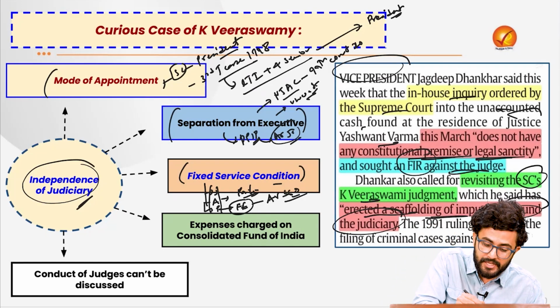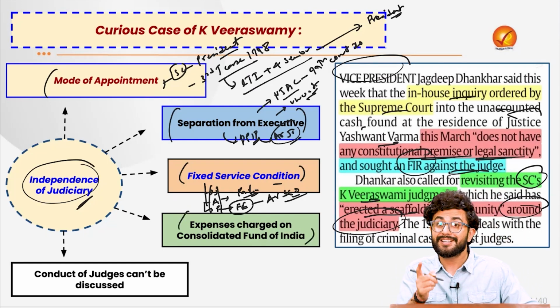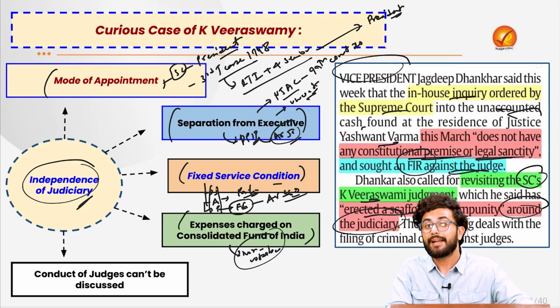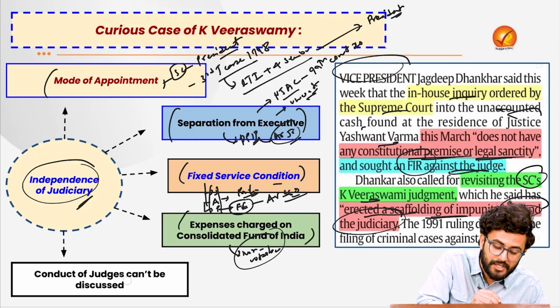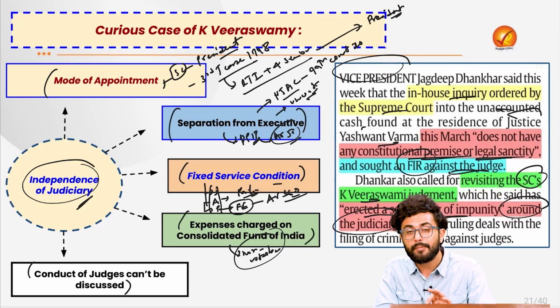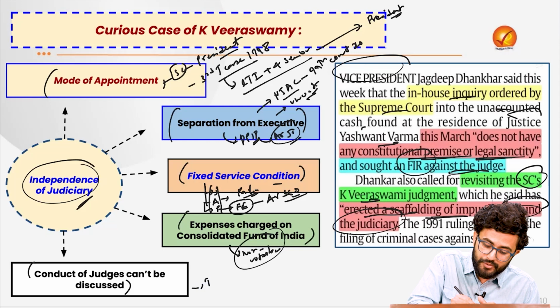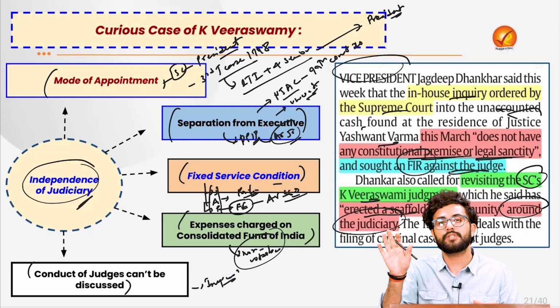The next is the expenses. All of these are charged on the Consolidated Fund of India, and that basically means that they are non-votable by the Parliament altogether. At the same time, the conduct of judges cannot be discussed in the Parliament related to any case unless and until there is an impeachment motion, which is under the procedure in the Parliament.